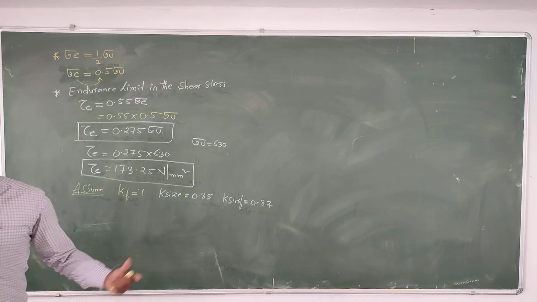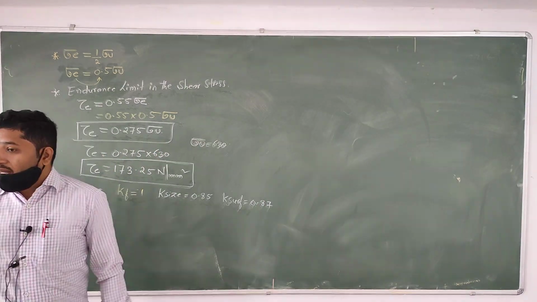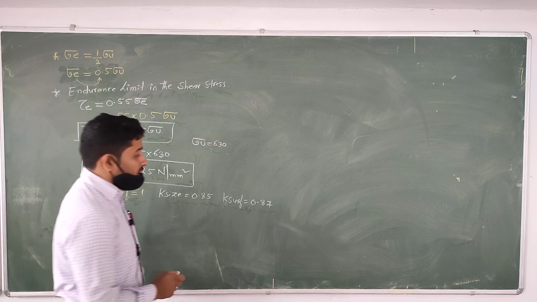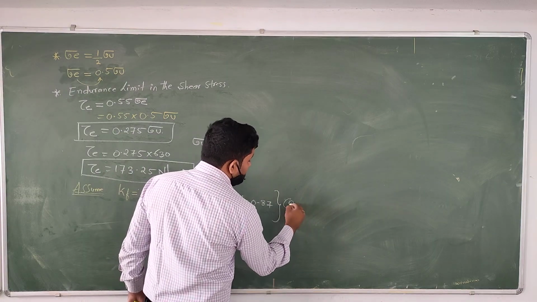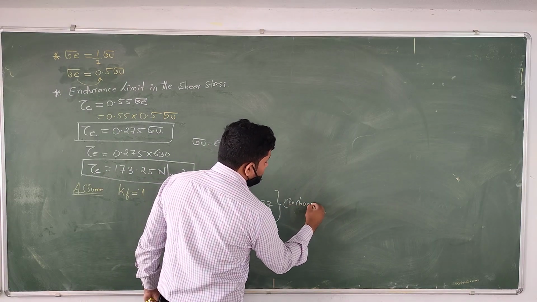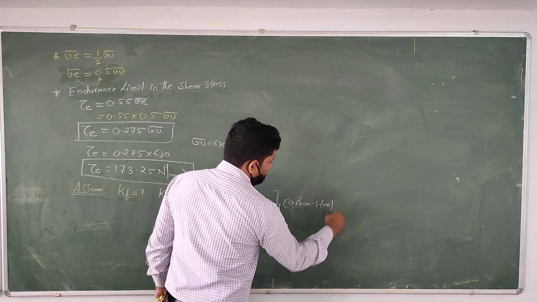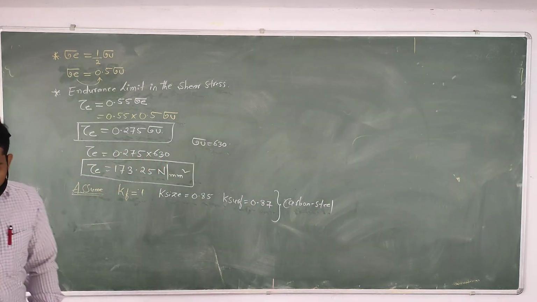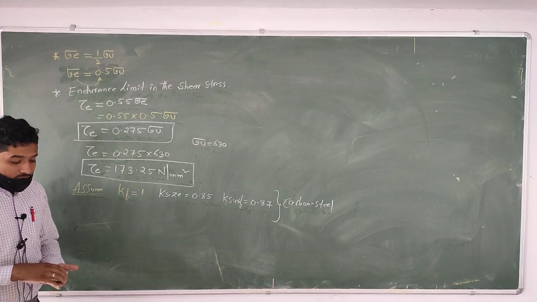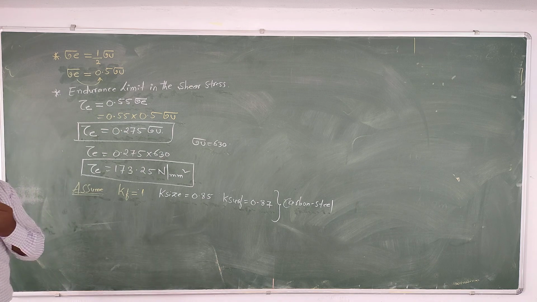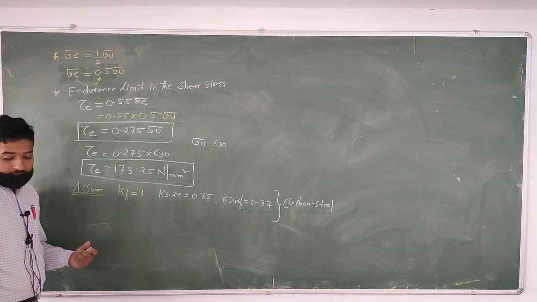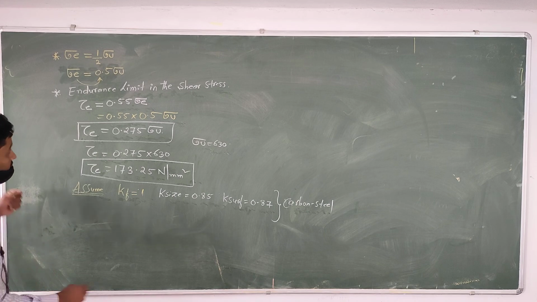If carbon steel material is given, then you need to consider this data. Then again, what do we need to find out? We need to find out the yield stress in shear.